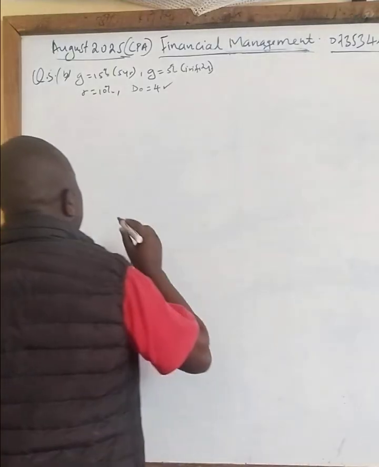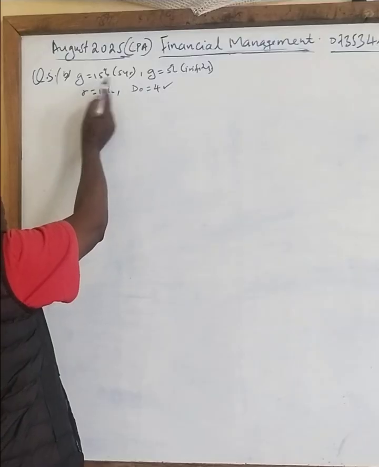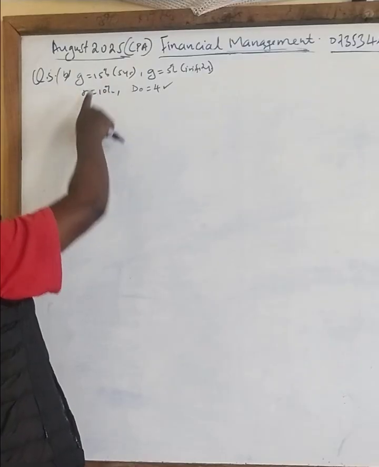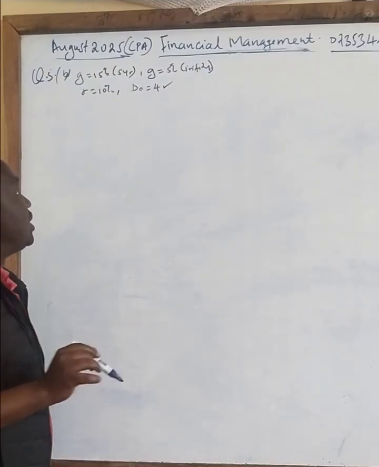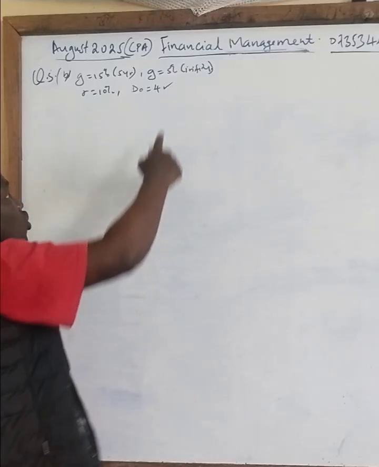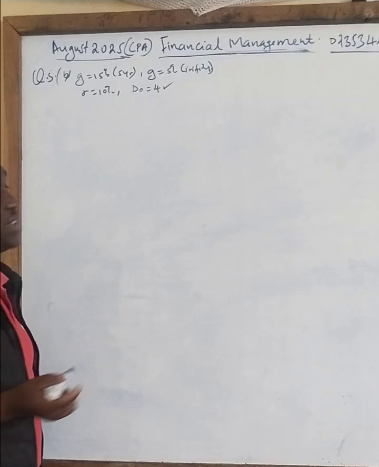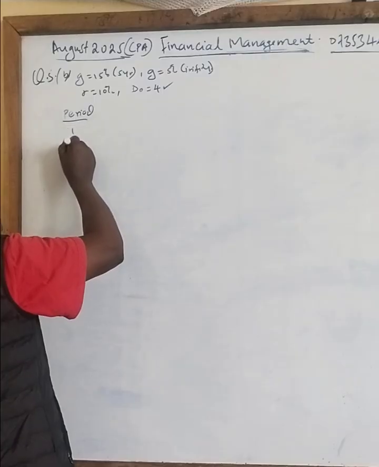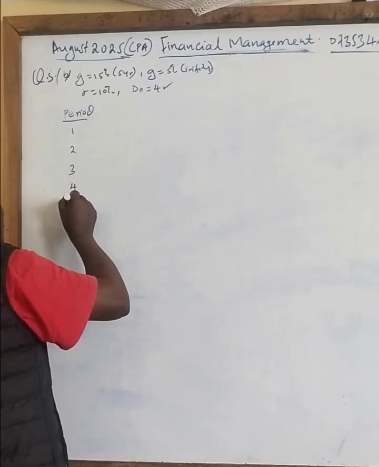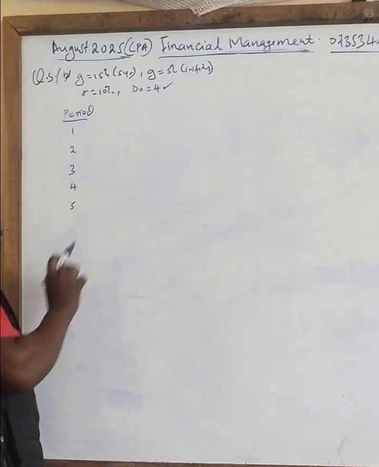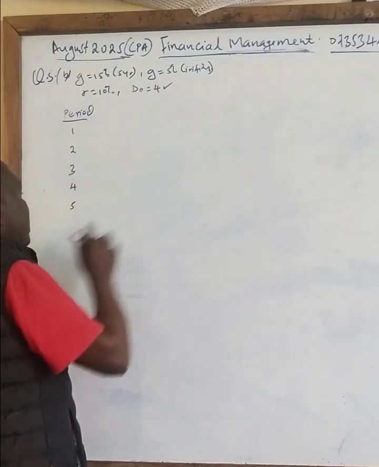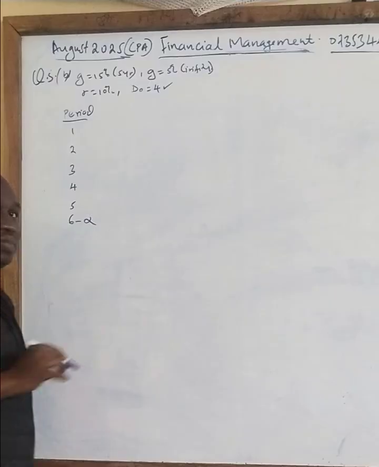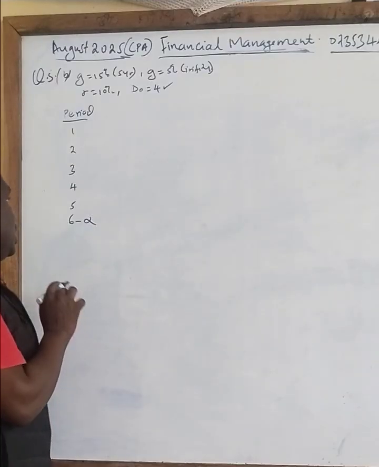So let's see. In this case, the dividends are growing by 15% for 5 years. This 4 shillings here is growing by 15% for every year for 5 years. Then the sixth year, it will be growing by 5% to infinity. Correct? So it means it will be now a period here. 1, 2, 3, 4, 5. Then from the beginning of the sixth year, it will be to infinity.